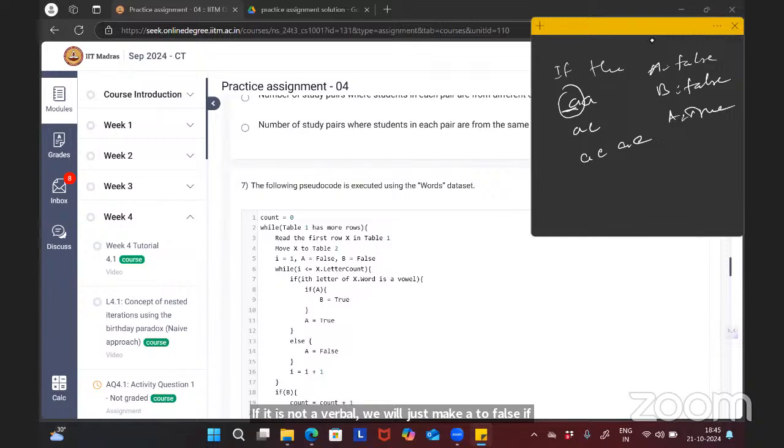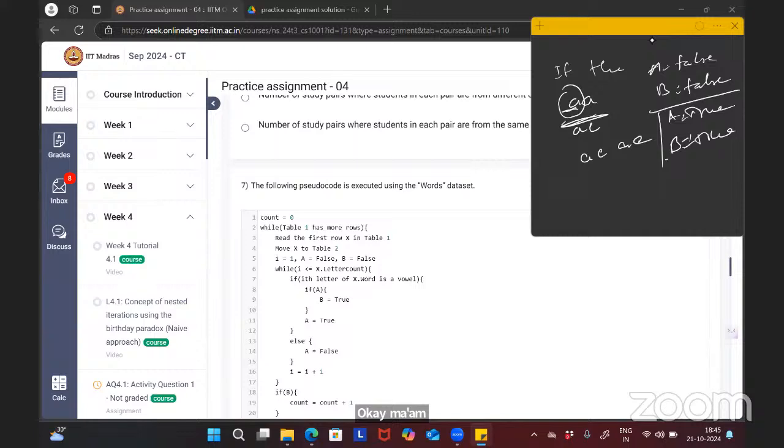Here, next take the letter a only. The next letter is also a. What happens here? If the ith letter of the word is a vowel and if a, yeah, a is true now. So we will make the b value true, after seeing the second vowel.